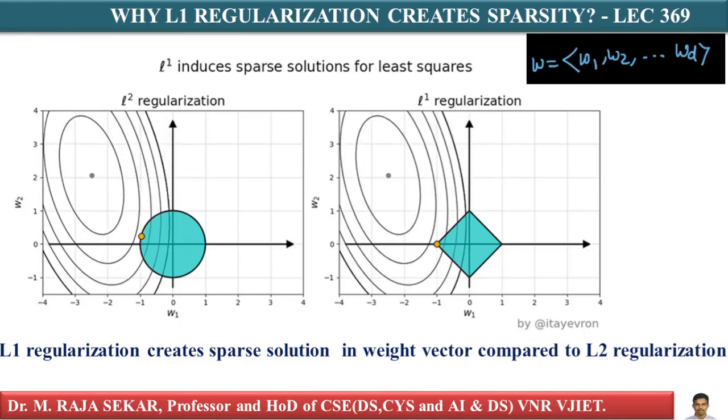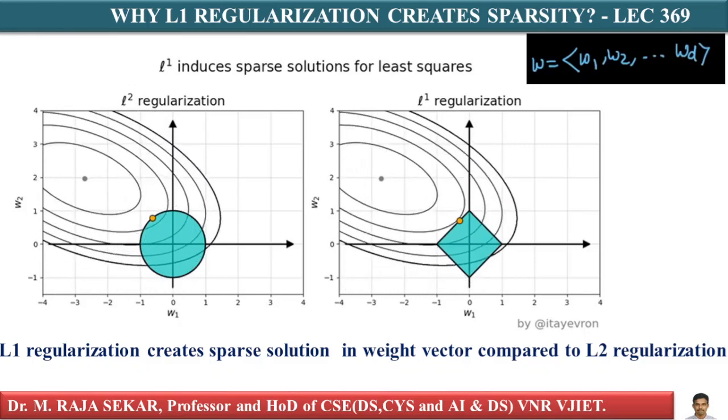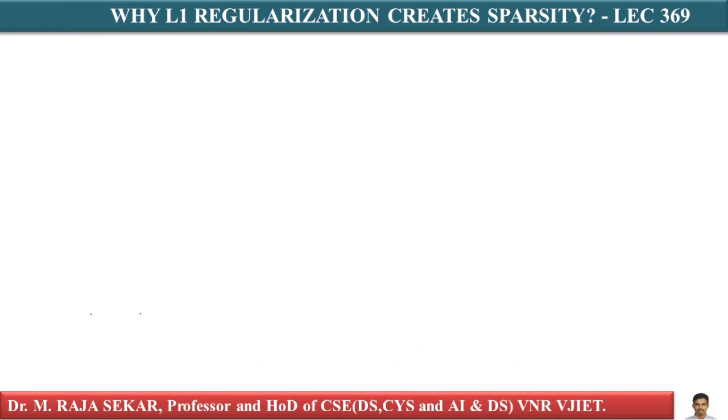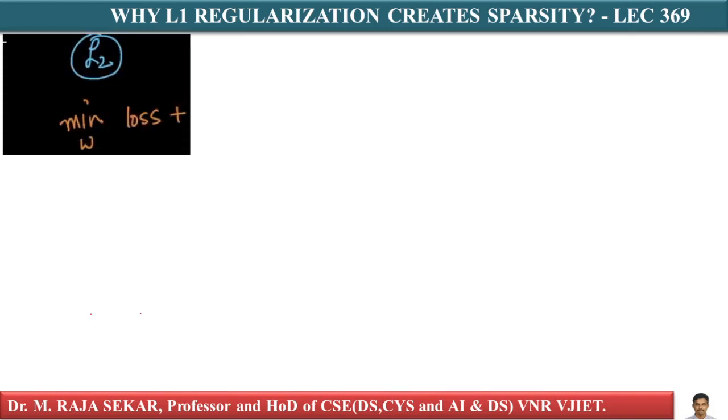How does your optimization problem look like? It looks like this. Minimize over W, you have a loss. In logistic regression, you have logistic loss. In linear regression, you have squared loss, or OLS, ordinary least squares loss.